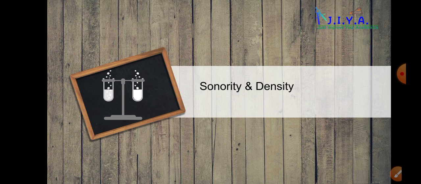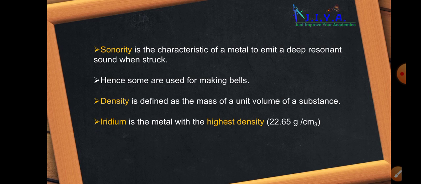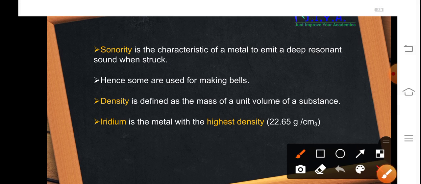Now sonority and density. Sonority and density are simple properties that metals exhibit. Sonority is the characteristic of a metal to emit a deep resonant sound when struck. Hence some are used for making bells. Density is defined as the mass per unit volume of a substance. Iridium is the metal with the highest density. Its density is about 22.65 grams per centimeter cubed.